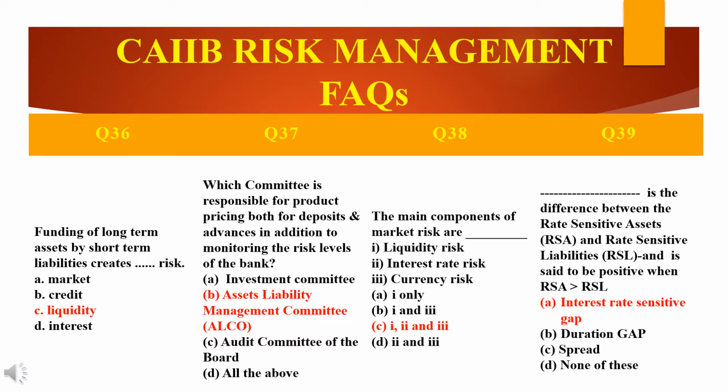There are 4 options given. So the answer is the first one. Why? Because the interest rate sensitive gap is defined as RSA, rate sensitive assets, minus RSL, rate sensitive liabilities.